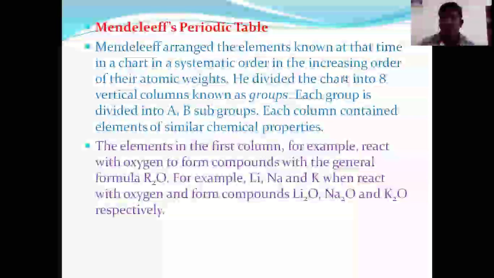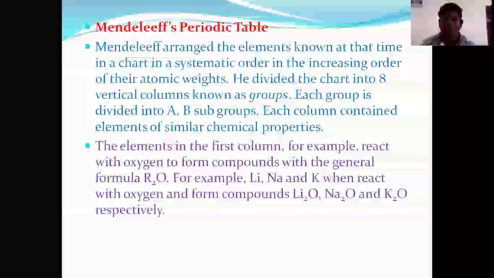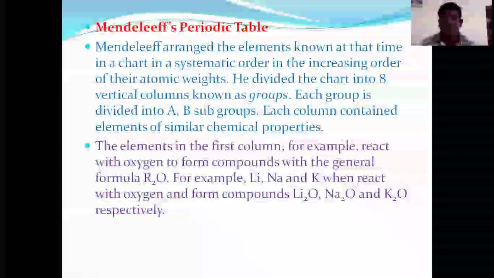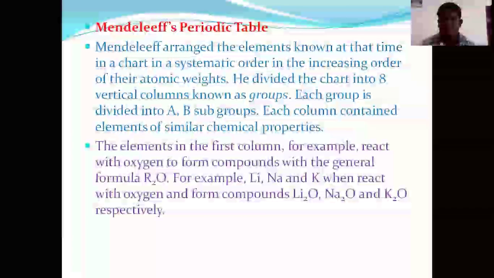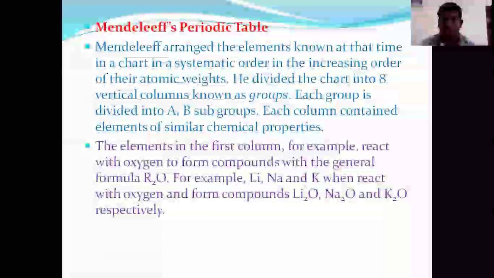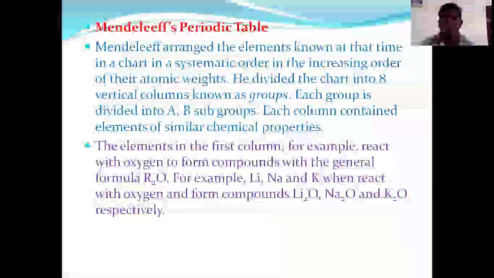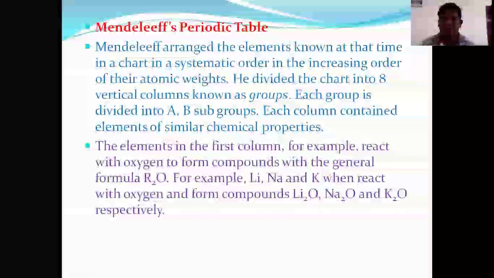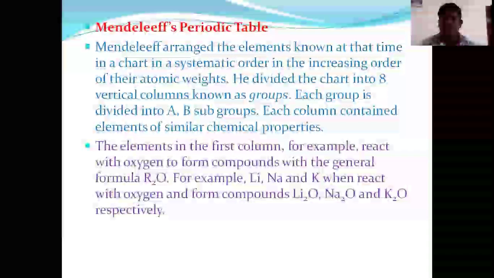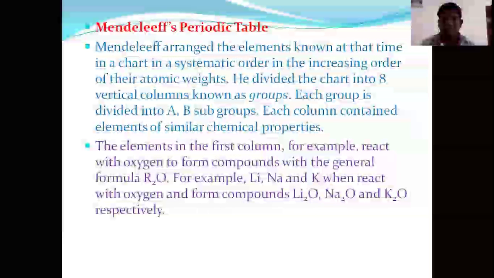Now this topic is very, very important: Mendeleev's periodic table. Students, we have explained two earlier attempts. The first is the Dobereiner periodic table, and the second is Mendeleev's periodic table. The Dobereiner table had a setback: only a few elements could be arranged in a triad. What is a triad? A first, second, and third element, where the second element has the average mass of the first and third elements.